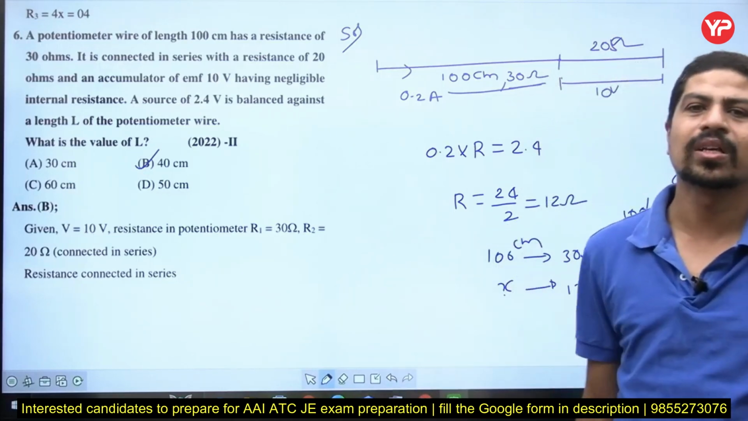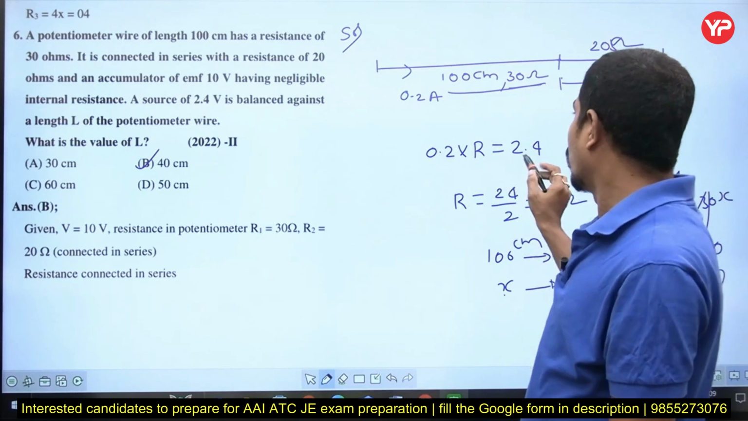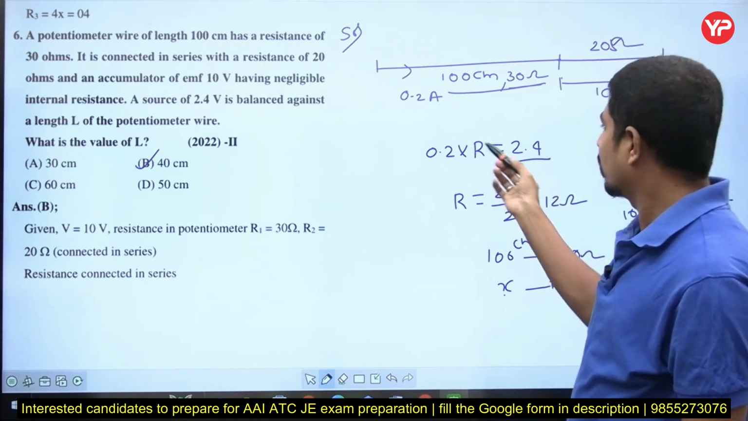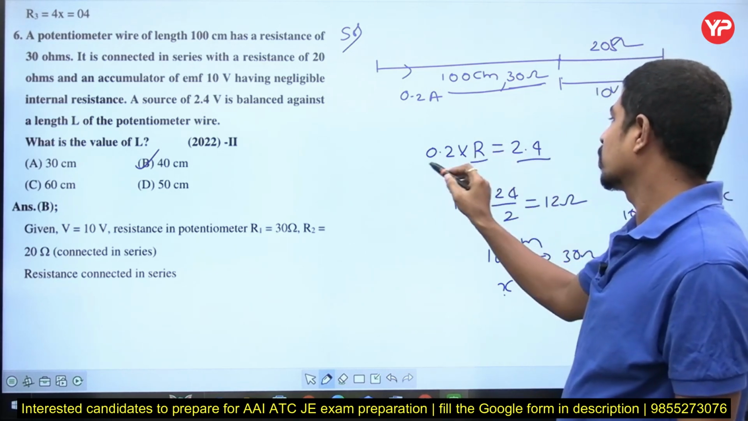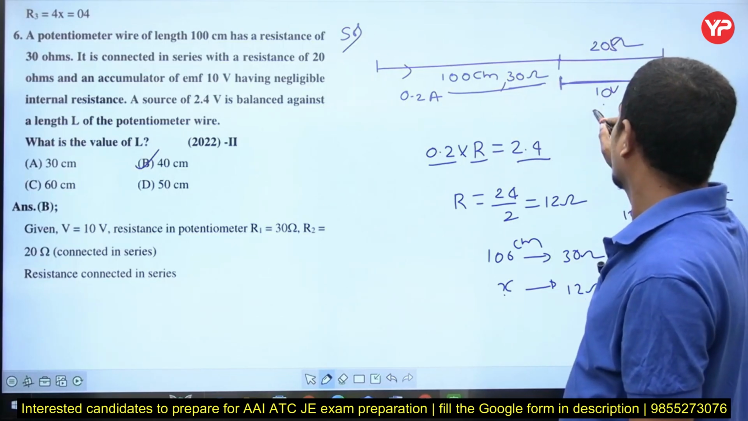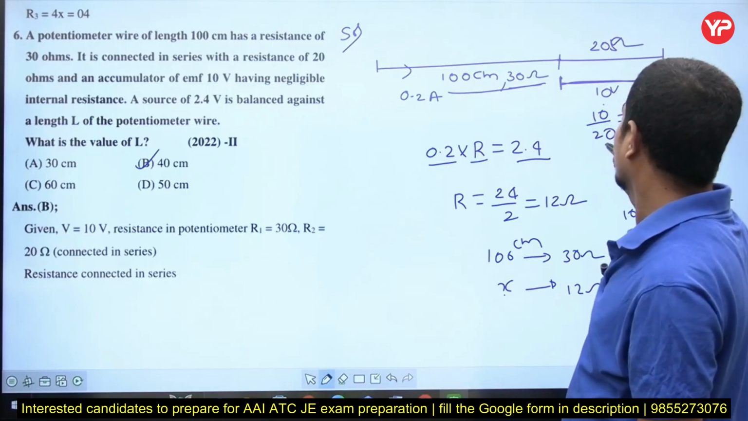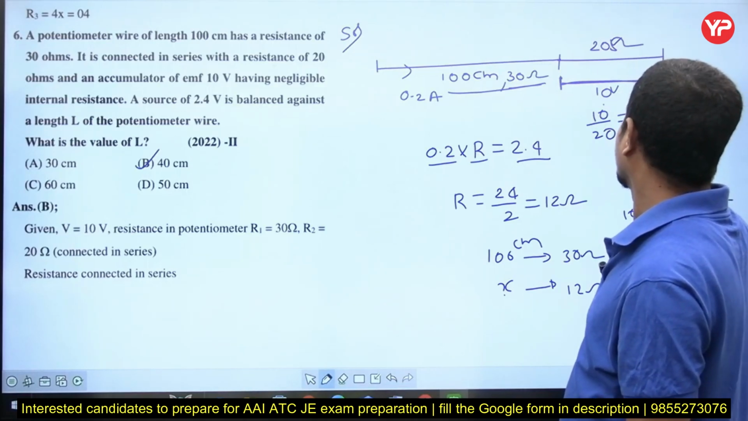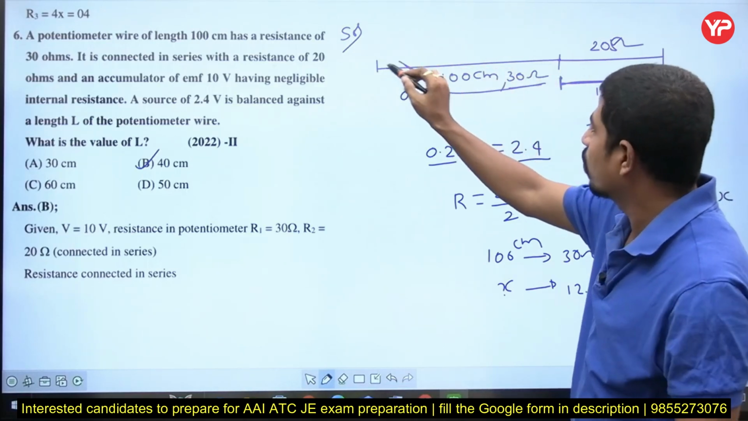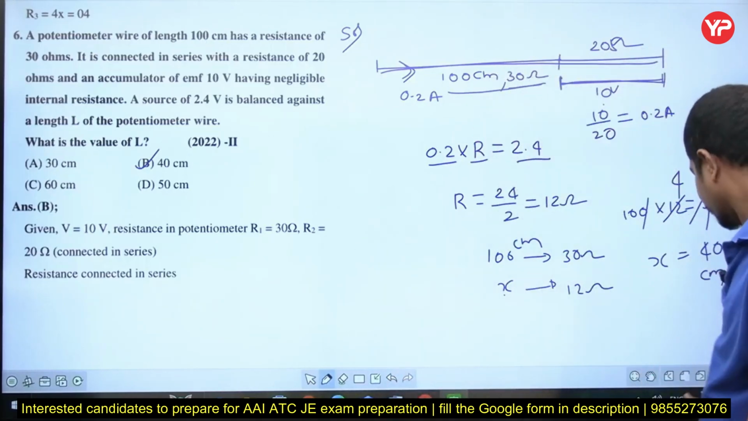For 100 centimeters, 30 ohms. For 12 ohms, why 12 ohms? What voltage is it saying? 2.4. What is the voltage drop formula? Resistance into current. Sir, how do you know the current? This is 20 ohm and 10 volt. Current is equal to voltage divided by resistance. Voltage is 10, resistance is 20. How much is it? 0.2. Sir, why is the same current flowing here? Both are connected in series, right? Option is B.